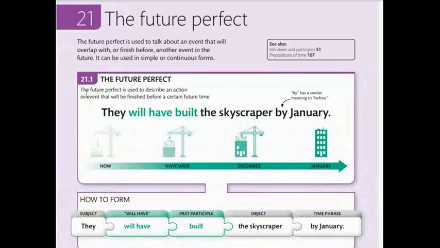21.1. The future perfect. The future perfect is used to describe an action or event that will be finished before a certain future time. They will have built the skyscraper by January. By has a similar meaning to before. Now, November, December, January.